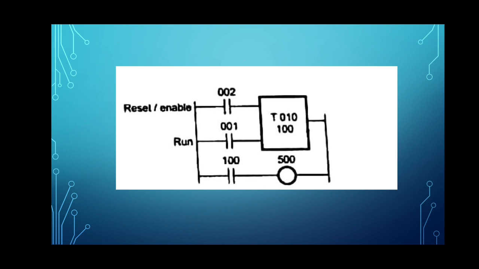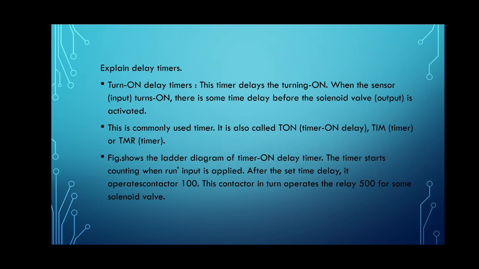Next we will understand the delay timers. So the question will be: explain delay timers. There will be turn on delay timers and turn off delay timers. This timer delays the turning on. When the sensor input turns on, there is some time delay before the output, for example a solenoid valve, is activated.